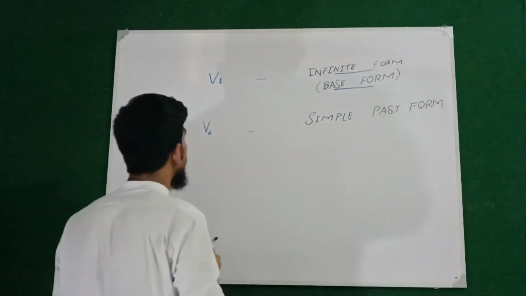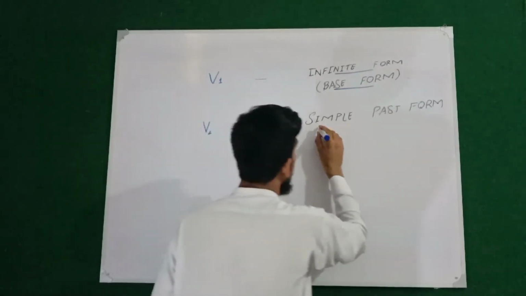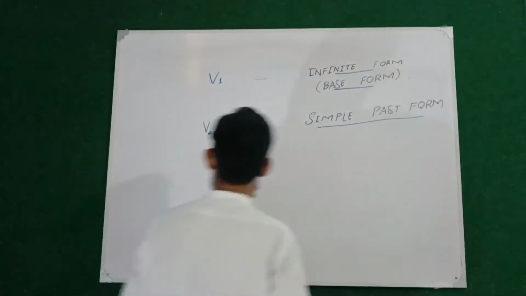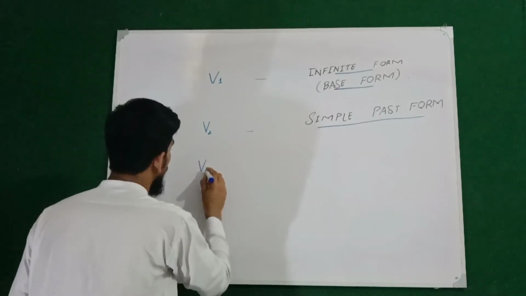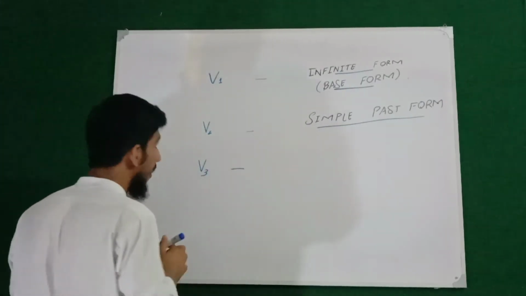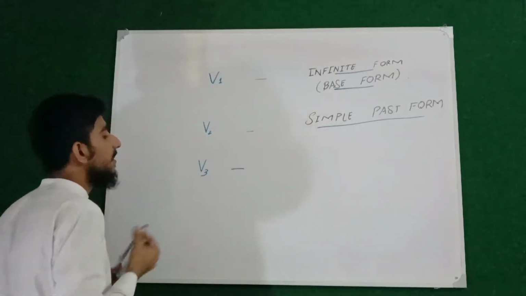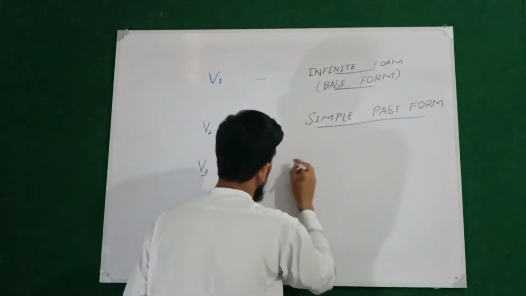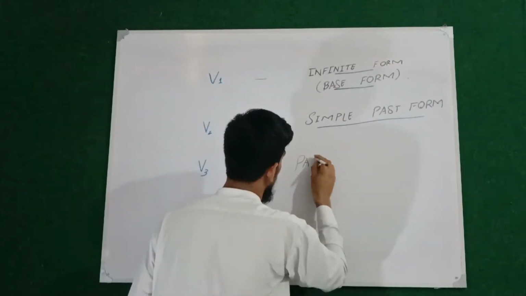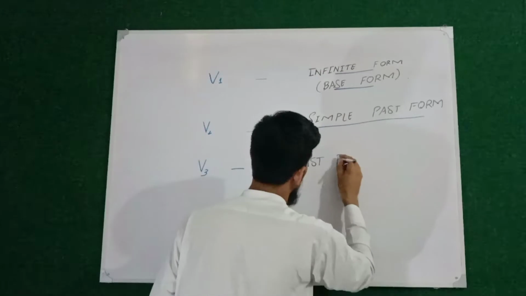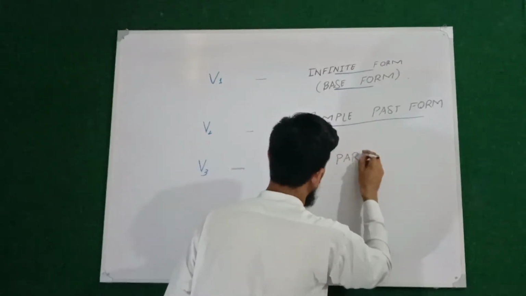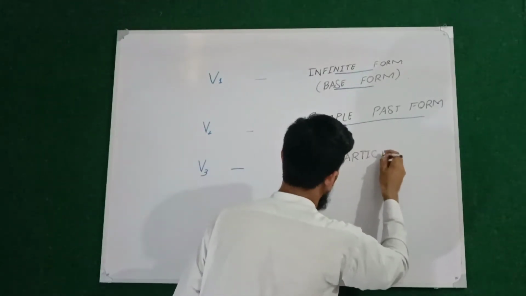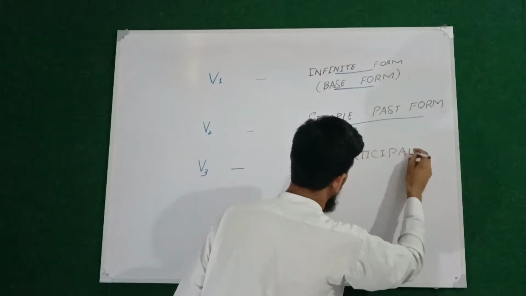So the verb second form is basically called the simple past form. Now the verb third form is basically called the past participle form.